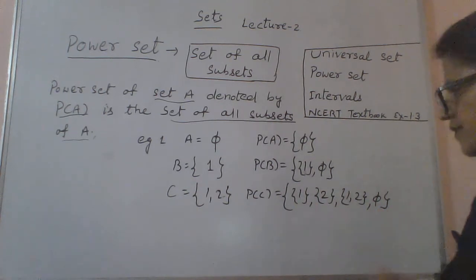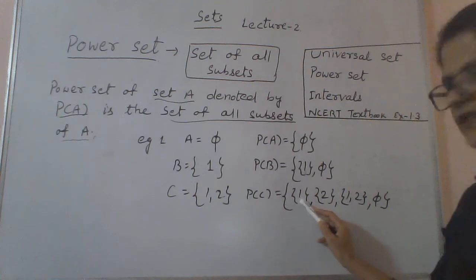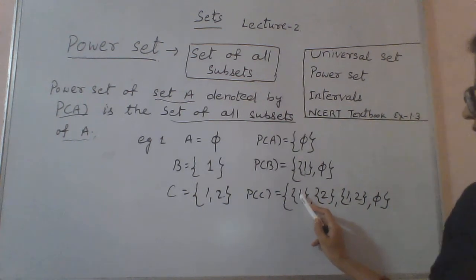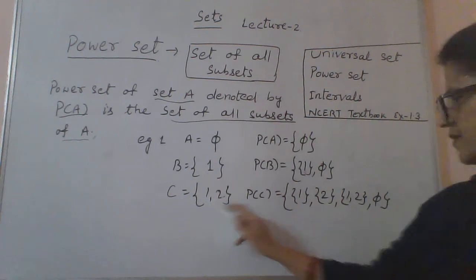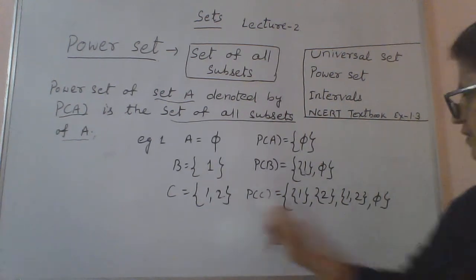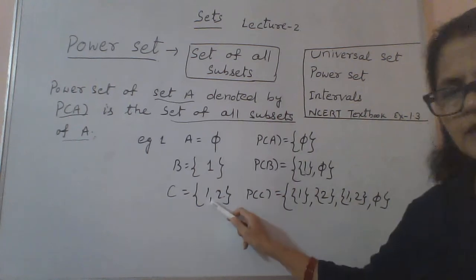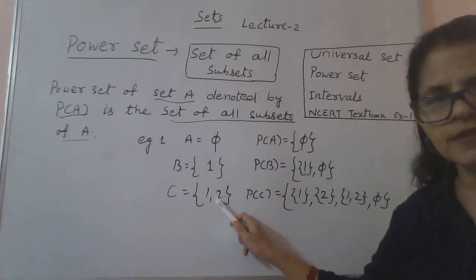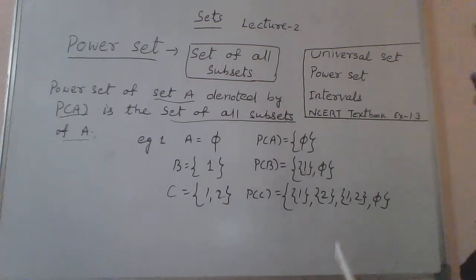This set has one element, 1, so every element of this set is an element of C. Every set is a subset of itself. The empty set is a subset of every set. Right? We have 4 elements here.